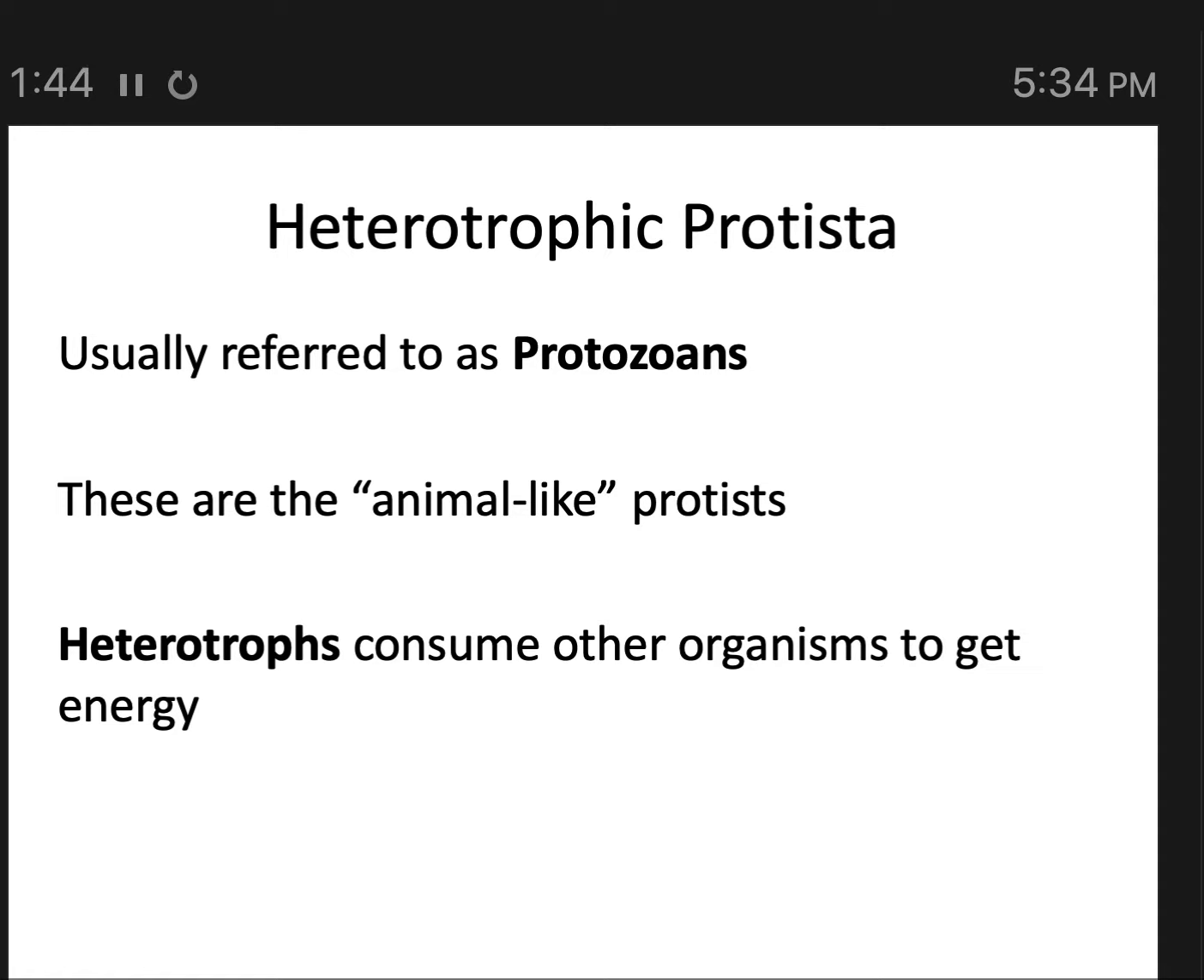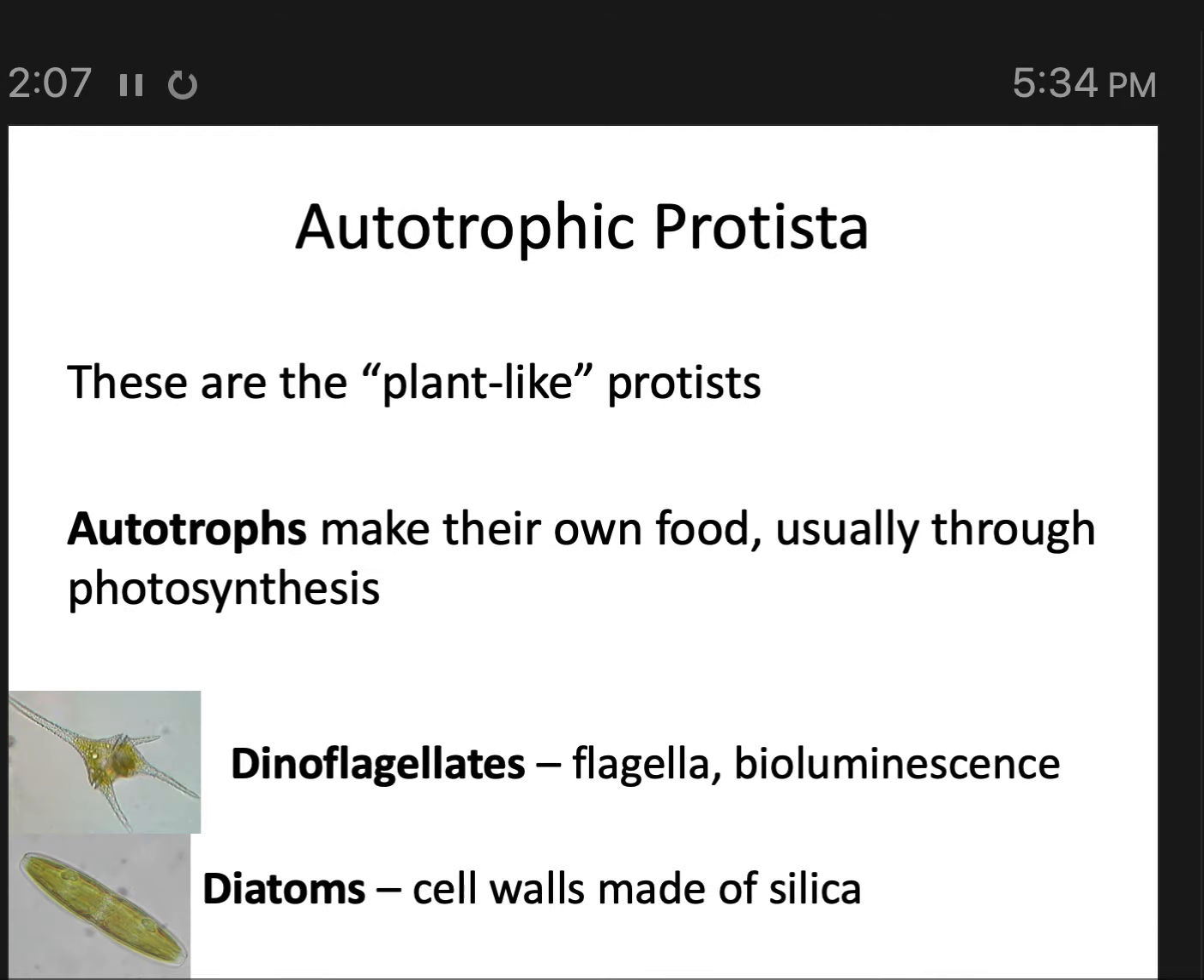So protists can be heterotrophs, meaning animal-like, they eat other organisms, or they can be autotrophs, meaning that they are able to make their own sugars using the energy from sunlight. Heterotrophs are organisms that survive by eating other organisms. So we are heterotrophs. We survive by eating other plants or other animals. Autotrophs do not need other organisms to survive. They get their energy from other sources like the sun. So there are examples of both styles of protist.